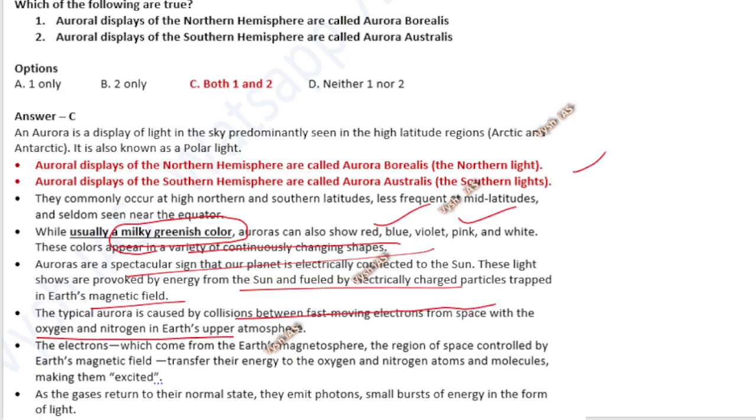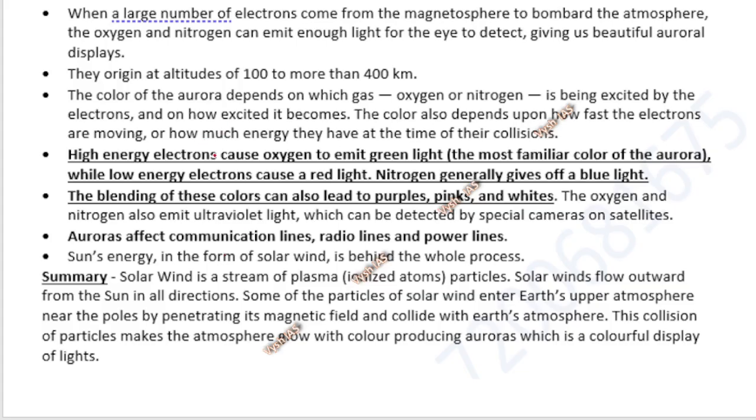Okay, so again let me just show you the colors. High energy electrons cause oxygen to emit green light, the most familiar color. Meaning high energy electrons interacting with oxygen will become like that, while low energy electrons interacting with that oxygen will cause red light. Now nitrogen, if it is interacting, then it will give a blue light. The blending of these things will give purple, pink and white. So oxygen, whether it is high energy electron, green light, low energy electron, red light, and nitrogen, blue light, and then mixing of all that gives different light.